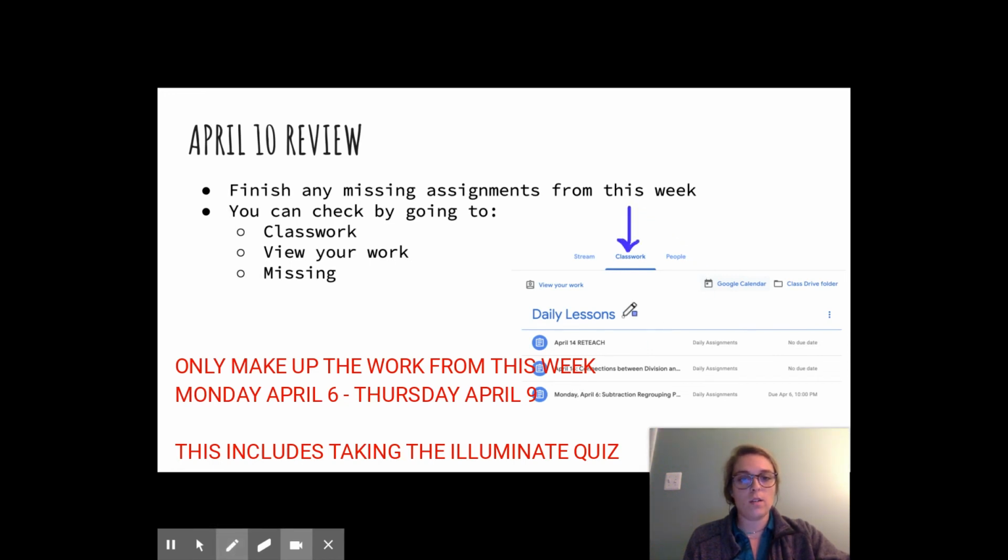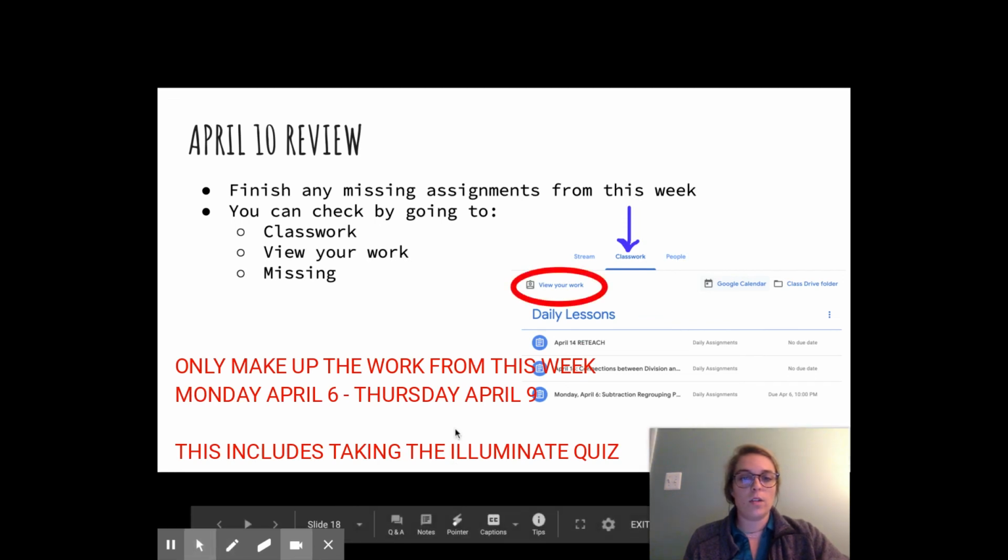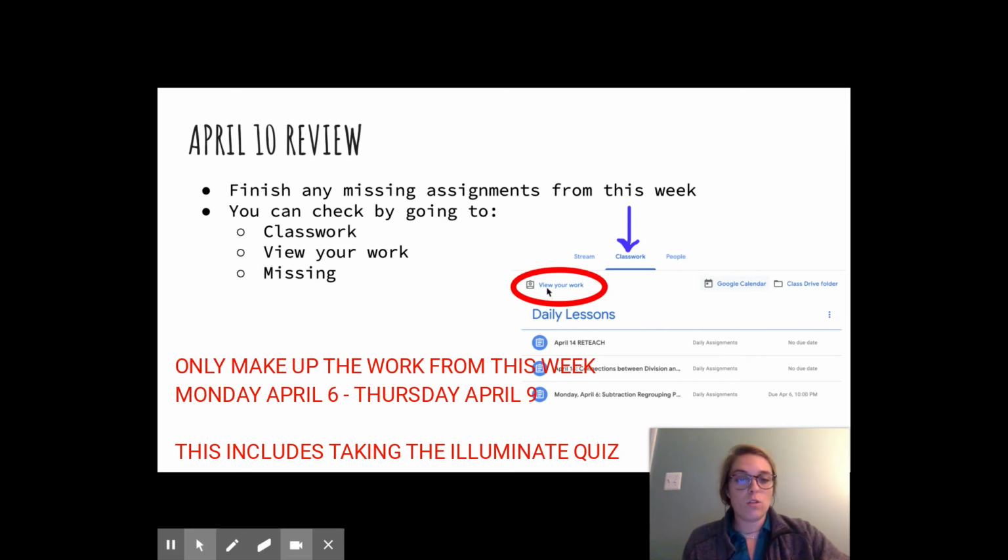So you should see daily lessons. Then you're going to see something that says view my work. I went ahead and circled it here. It should be right above. If you click on this button, it will take you to all of the assignments that have been assigned.